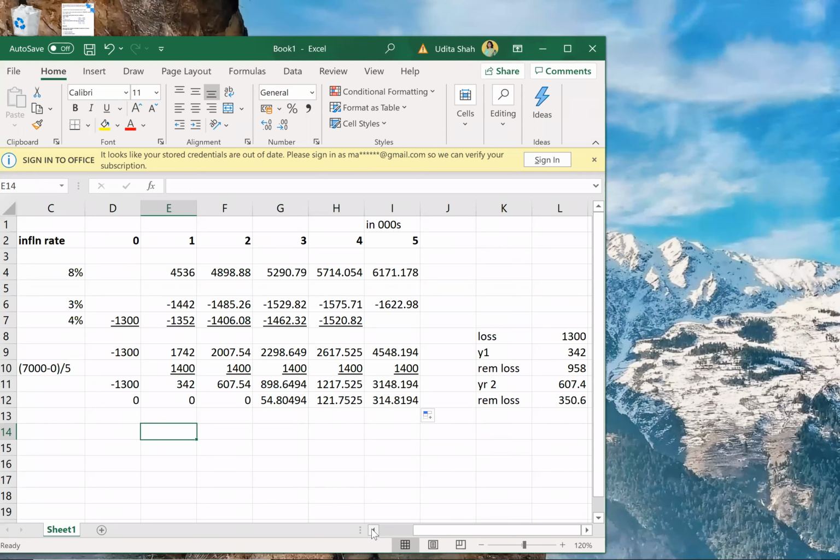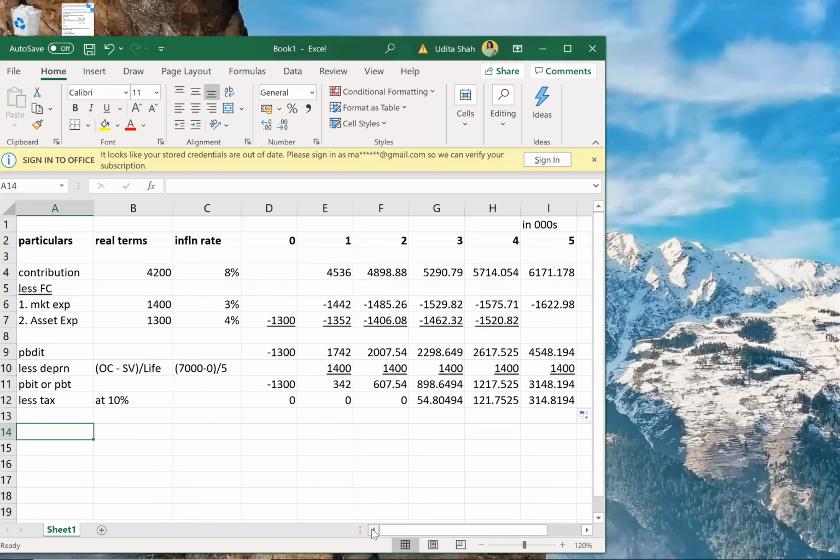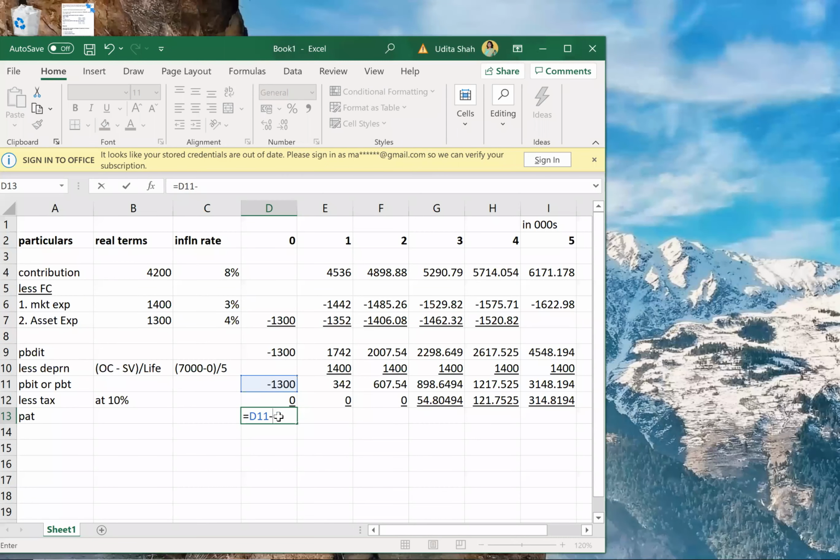See if everyone has understood the tax adjustment. Okay, yeah. So we'll go ahead now. PBT minus tax will give me PAT. So PAT will be PBT minus tax. So that is my PAT.